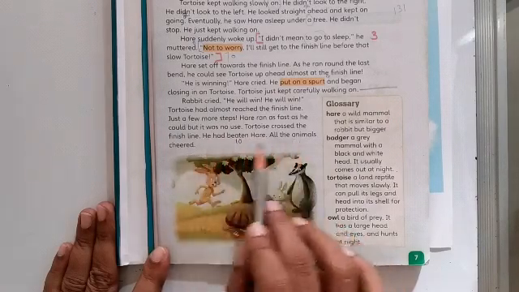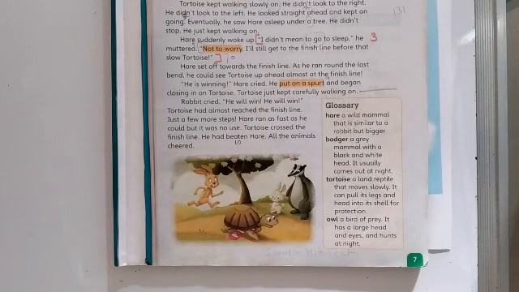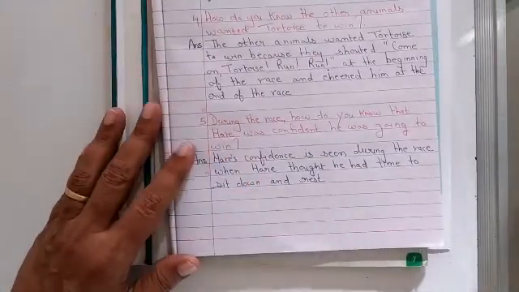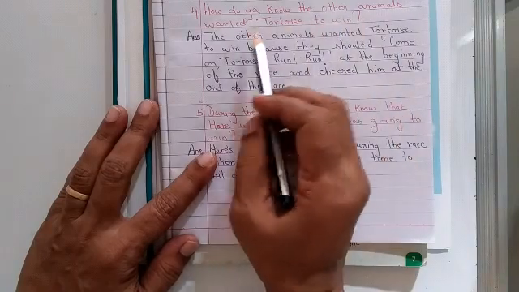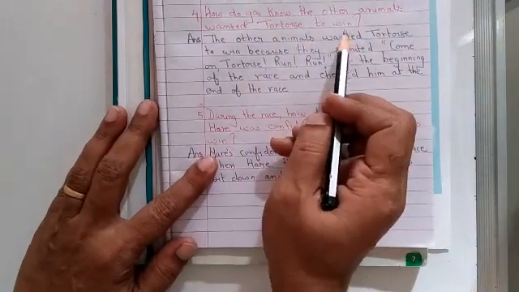Now we have to club these two sentences to frame our answer. So let's see how we will write it. How do you know the other animals wanted Tortoise to win?